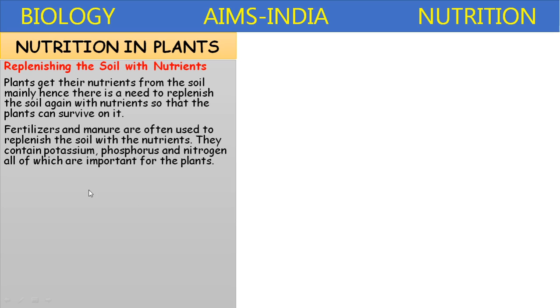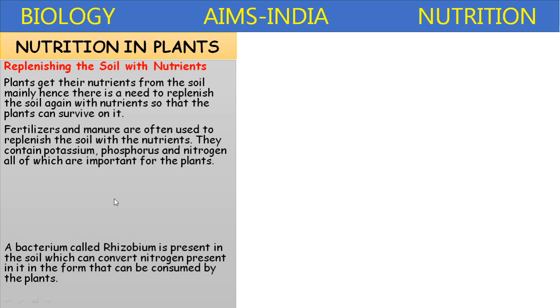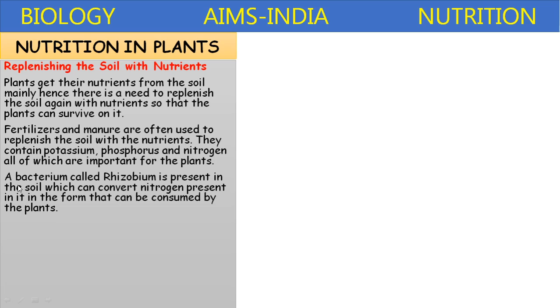They contain mainly three primary nutrients like potassium, phosphorus and nitrogen, NPK, all of which are very important for the growth of the plants. A bacterium called rhizobium is a natural way of replenishing the nutrients in the soil. Rhizobium bacteria present in the soil can convert the nitrogen present in it into an absorbable form for the plants.